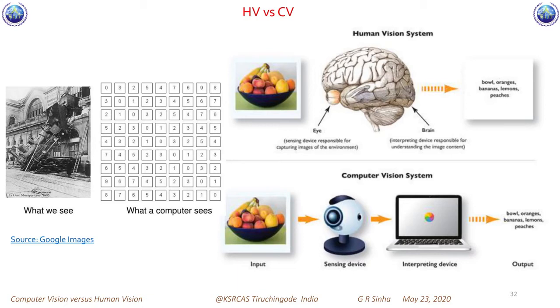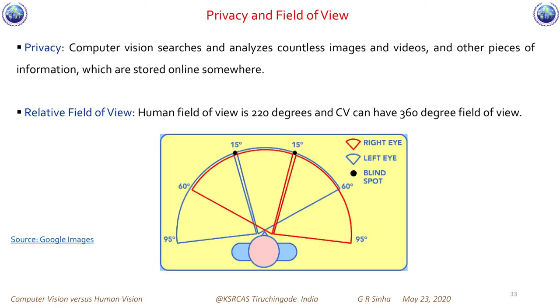The computer itself is an ordinary computing device, a processing device. But as far as interpretation and decision-making capability are concerned, it's made inside the computer because of machine learning and artificial intelligence. So this is one interesting comparison between human vision and computer vision.